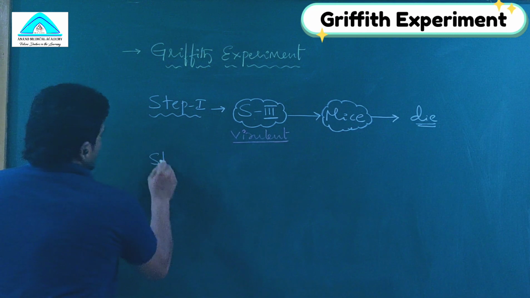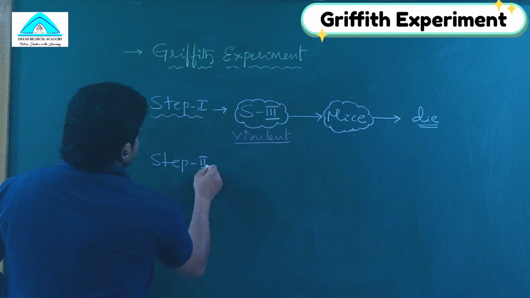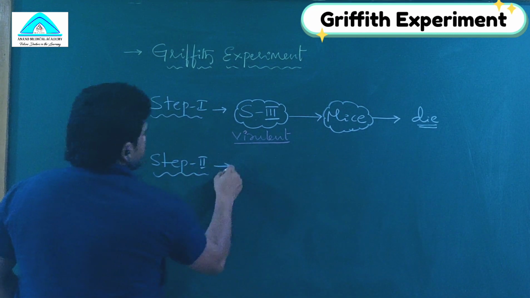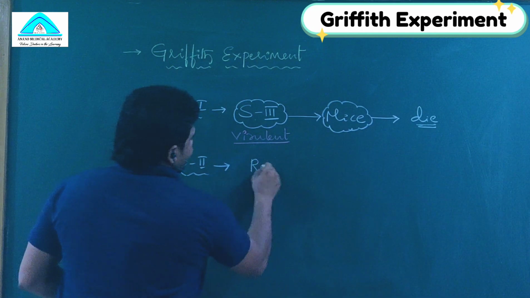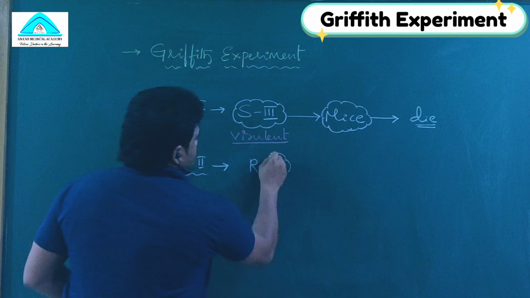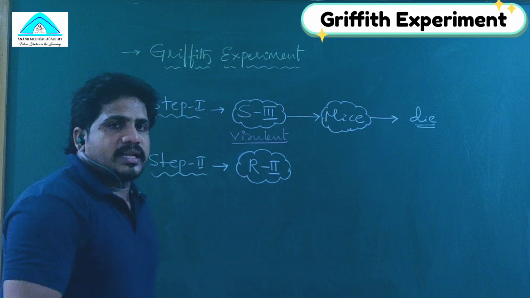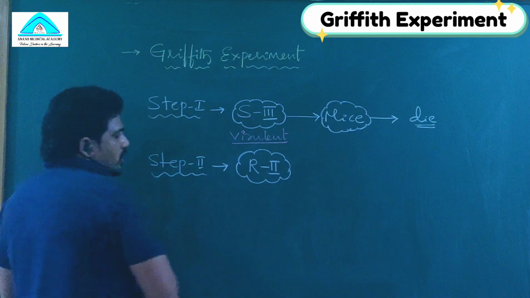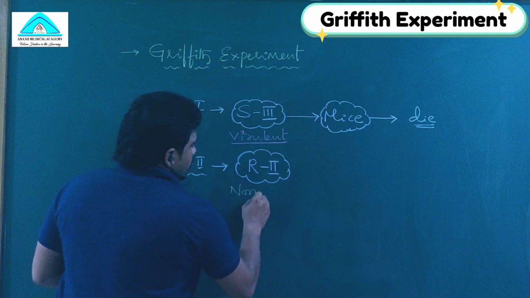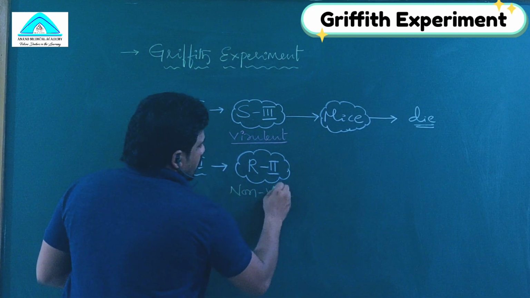Next, in step 2, he injected the rough variety. Rough variety means what? R2. R1, R2, R3 are there, but he selected R2. Is R2 virulent or non-virulent? It is non-virulent, meaning non-pathogenic.